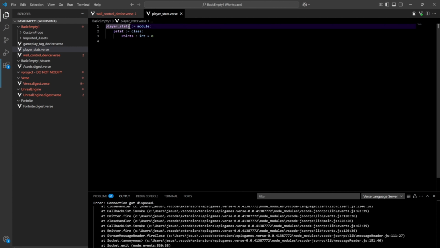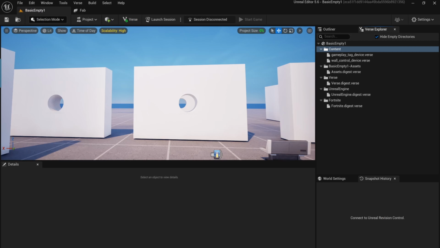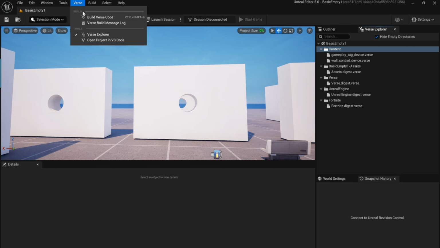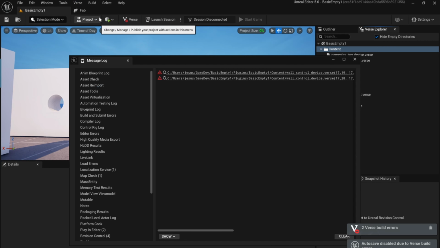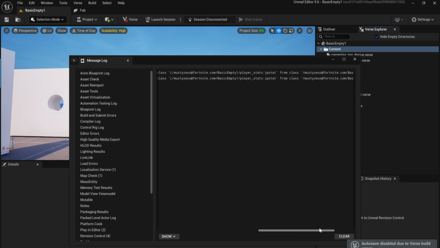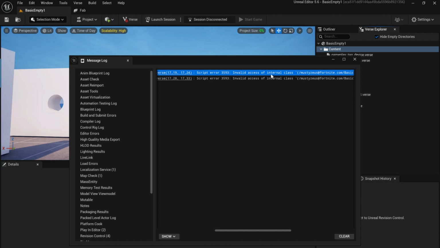So if I go down here and try to compile it, go to verse, build verse code, it's going to give us an error. And this is the error that we just read here: script error 3593, invalid access of internal class. So that's what that is.